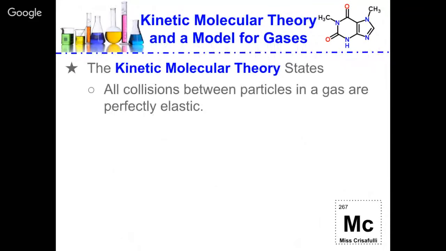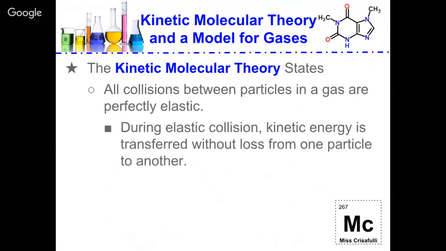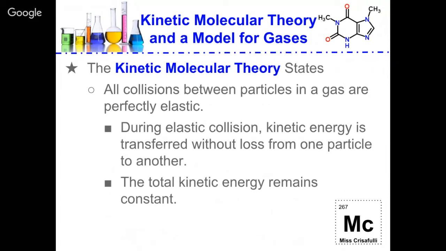And finally, the kinetic molecular theory states that all collisions between gas particles in a gas are perfectly elastic. So that means that during an elastic collision, kinetic energy is transferred without loss from one particle to another. And so the total kinetic energy is going to remain constant.